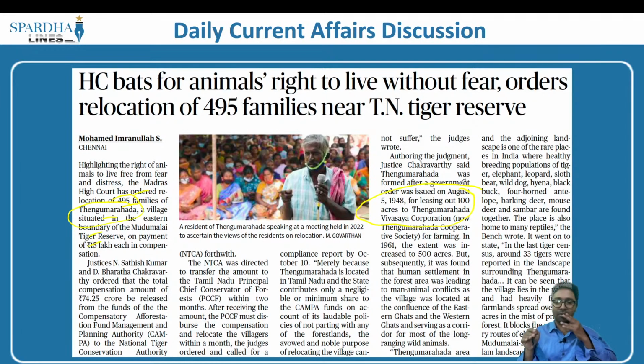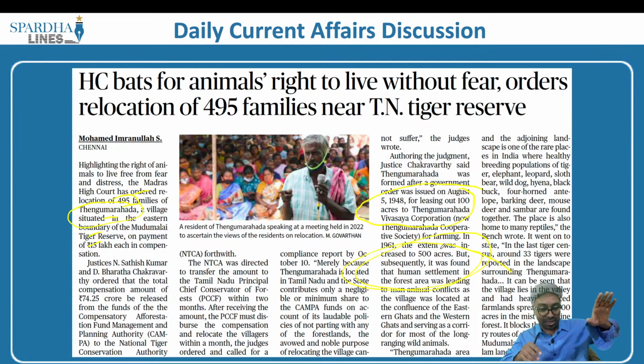But over a period of time, this 100 acres of land was further increased to about 500 acres of land for the human settlement. This basically means 100 acres was increased to about 500 acres, which means there is a greater number of people. Previously, there were very few people. There was not much human-animal conflict. But of late, what we witness is increased human-animal conflict. Because the 100 acres have been increased to 500 acres, there are more people within this particular area.